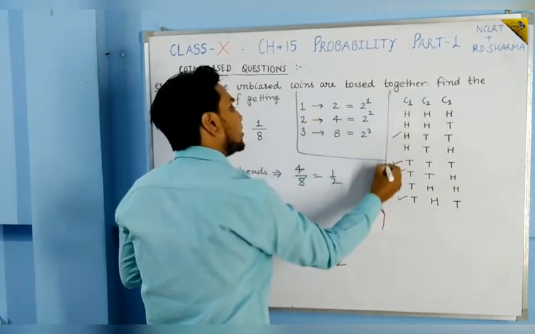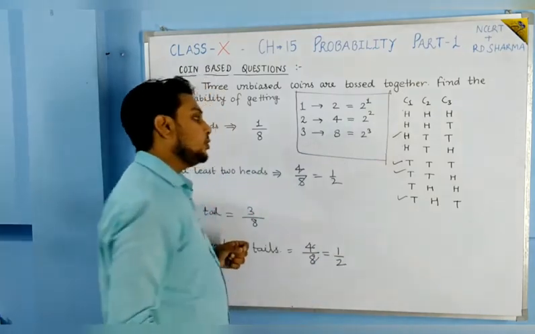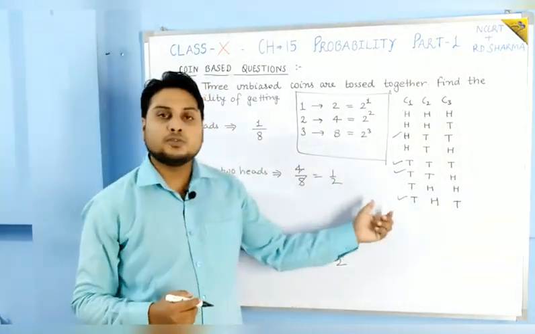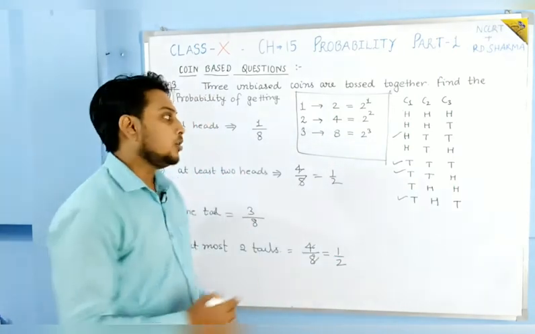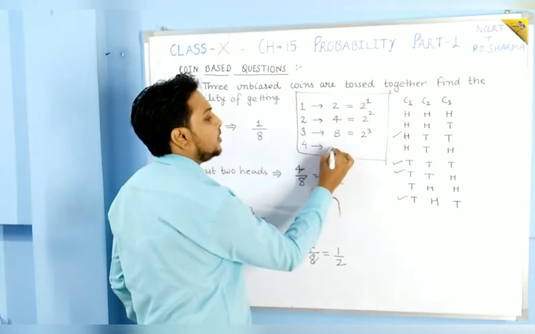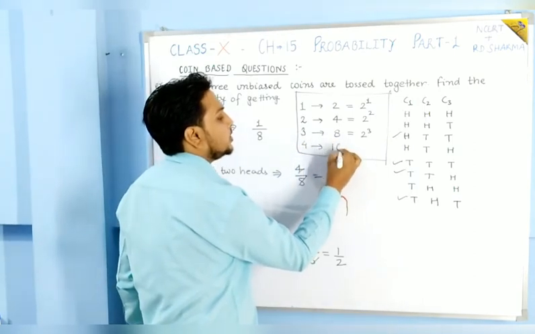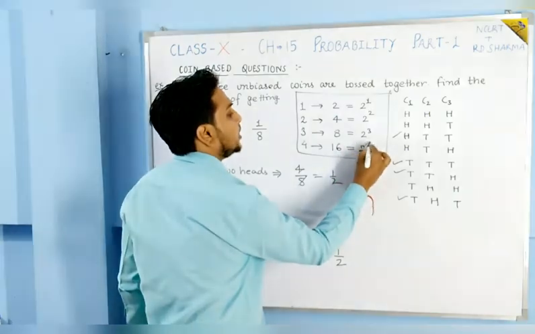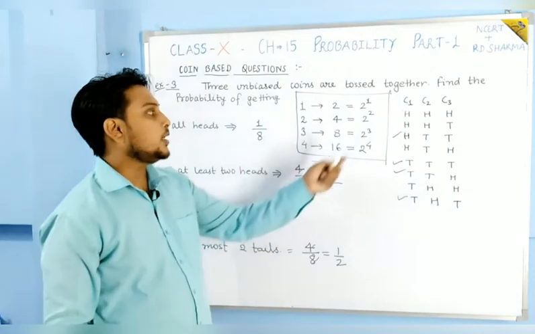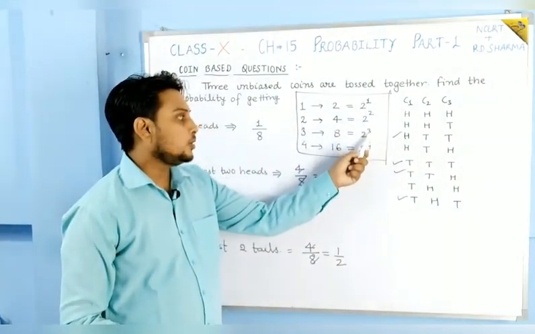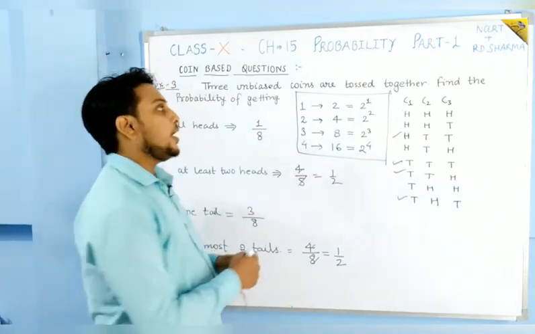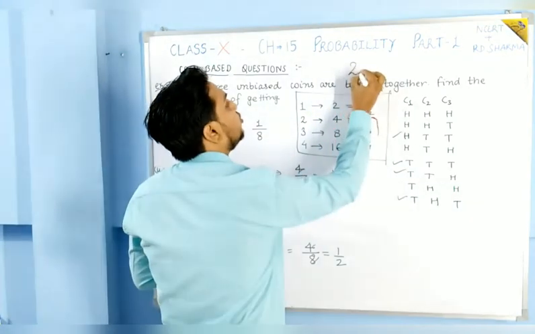So if someone asks how many outcomes you will get if 4 coins are tossed, by following this pattern you will get 16, because it is 2 to the power 4. So the pattern being followed is 2 to the power n.